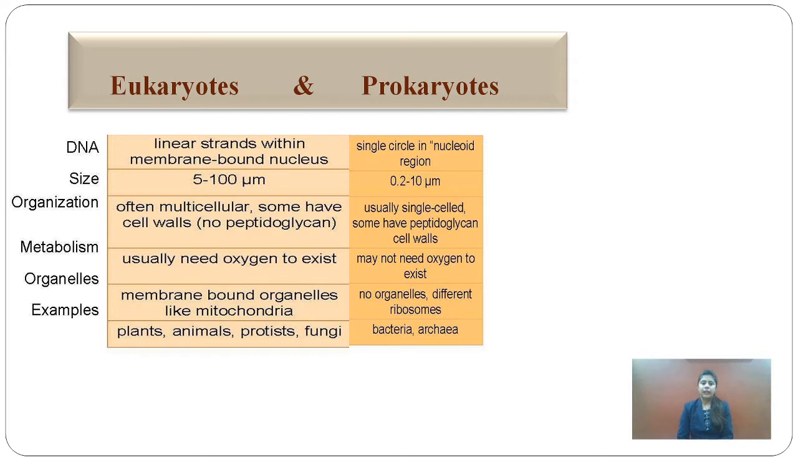Now, the eukaryotes consist of many cell organelles such as mitochondria, chloroplast, endoplasmic reticulum, Golgi complex, lysosome. But in prokaryotes, no cell organelles are present. Only DNA is present, which is inside the cytoplasm. Examples of eukaryotes are plants, animals, protists and fungi. And examples of prokaryotes are bacteria and archaebacteria.